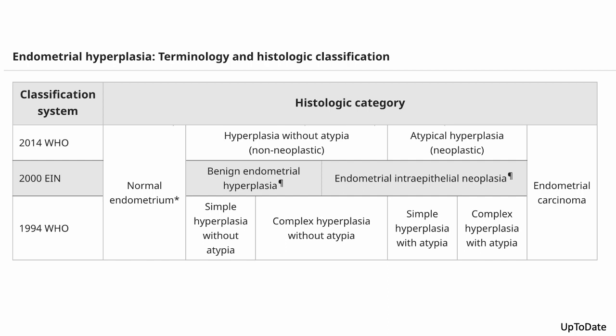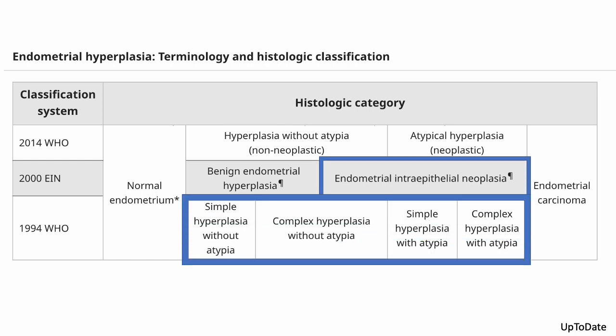And then we'll go over the 94 WHO because that's what we used in the past, and I feel like a lot of people still talk about complex atypical hyperplasia as nomenclature. So it's still good to know where these words come from, what they mean, and are they the same? So here's our focus.